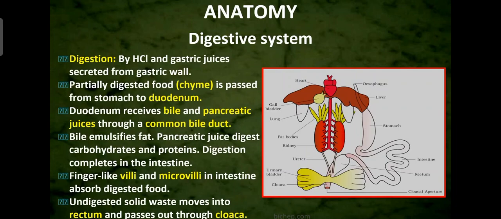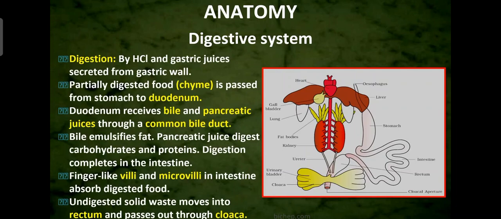Okay, now we'll come to digestion. So how does digestion occur? By HCl and gastric juices which are secreted from the gastric wall. Gastric wall means the wall of the stomach. You can see the stomach is there. The wall of the stomach secretes the HCl and gastric juices. With the help of that, digestion occurs.